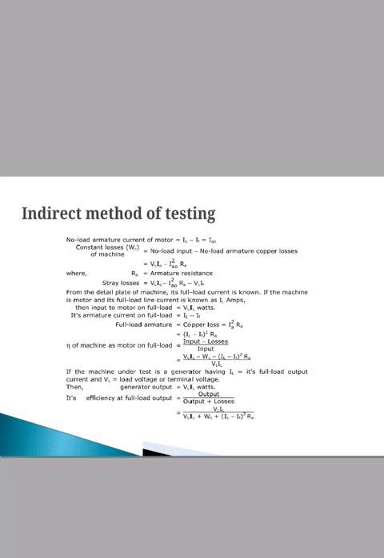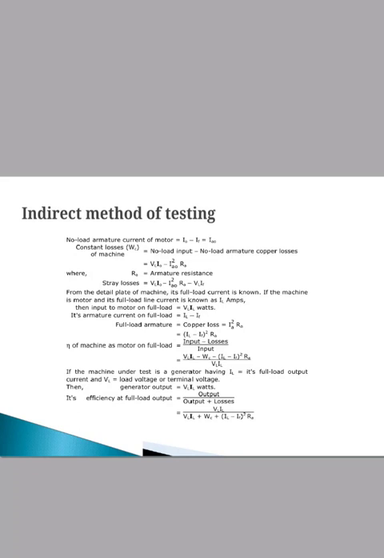Then the no load armature current of the motor is given by Ia0 is equal to I0 minus IF. Then the constant losses of the machine are given by no load input minus no load armature copper losses. Then what is the no load input? That is VL I0.